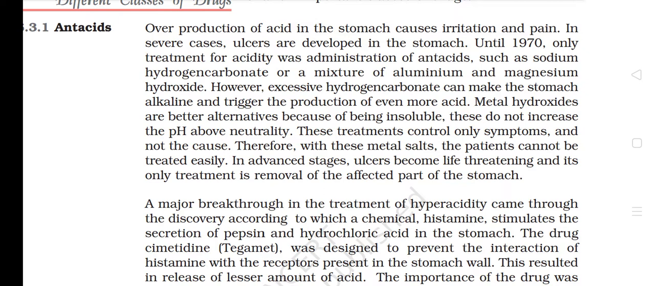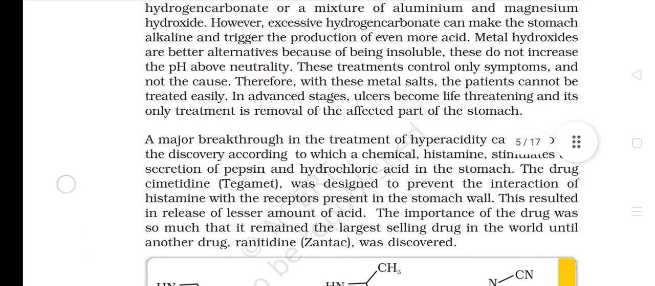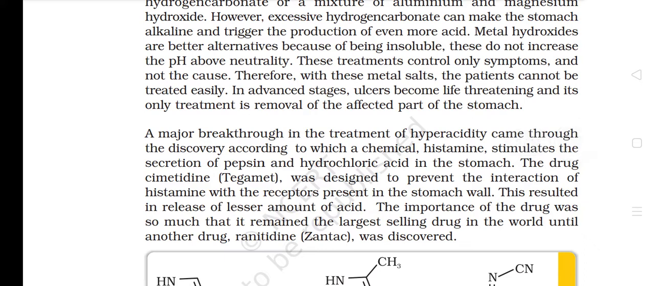These do not increase the pH above neutrality. These treatments control only symptoms and not the cause. Therefore, with these metal salts, the patients cannot be treated easily. In advanced stages, ulcers become life-threatening and the only treatment is removal of the affected part of the stomach.